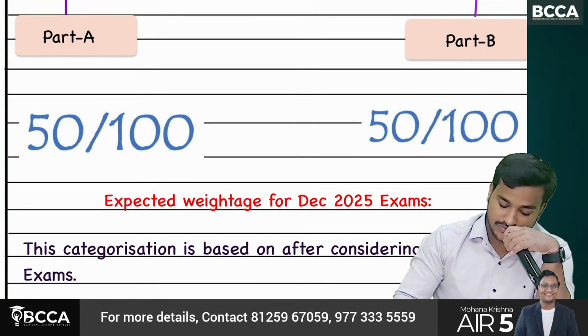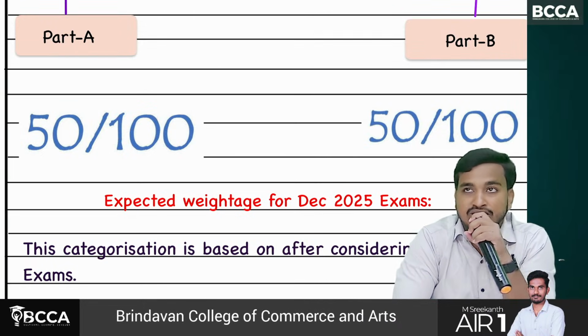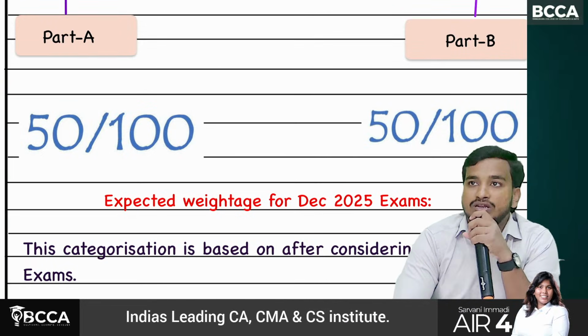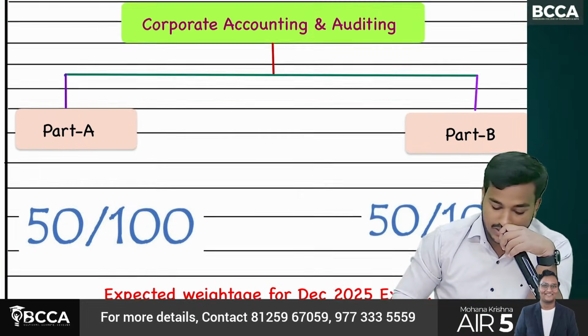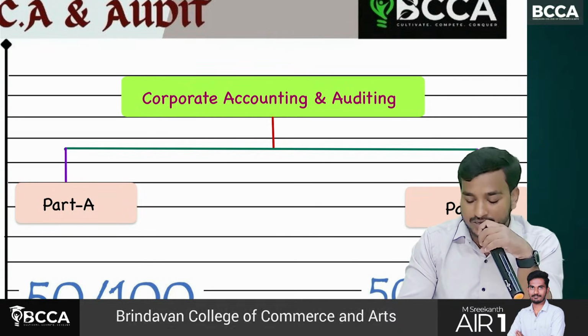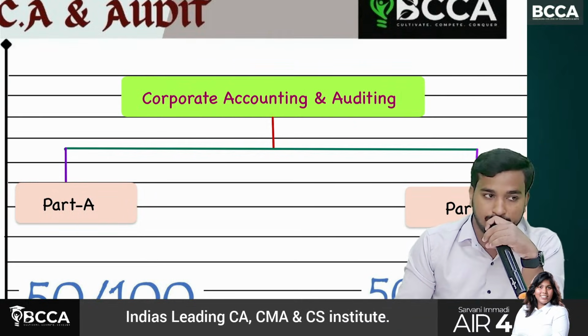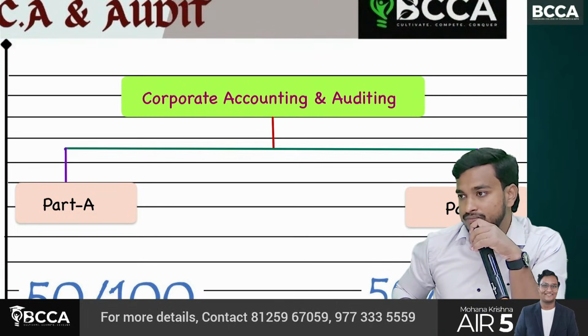Each carries 50 marks. That means, in our paper number 10, both are equally important. The first part, corporate accounting, is a pure problematic part. Auditing is a pure theory part. So both are equally important.